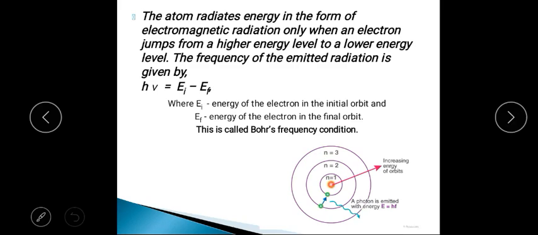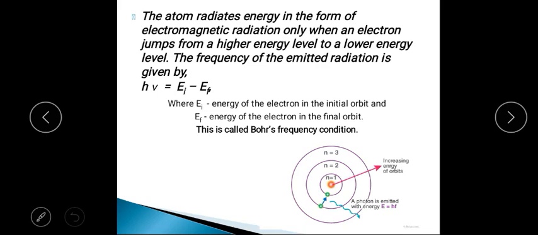Now the third postulate. Bohr's third postulate has been developed from the quantum concepts of Planck and Einstein. It is stated here: the atom radiates energy in the form of electromagnetic radiation only when an electron jumps from a higher energy level to a lower energy level.